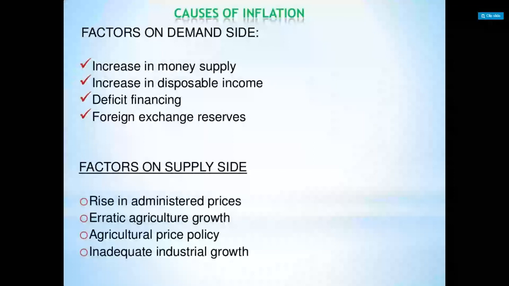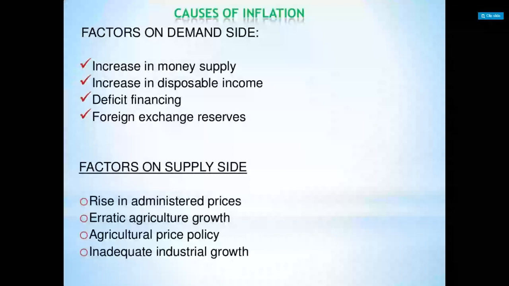So on the supply side there are many factors like rise in administered prices, erratic agricultural growth, agricultural price policy, inadequate industrial growth. So there are two types: factors on the demand side which cause inflation, and factors on the supply side which cause inflation. So from two sides it causes inflation.